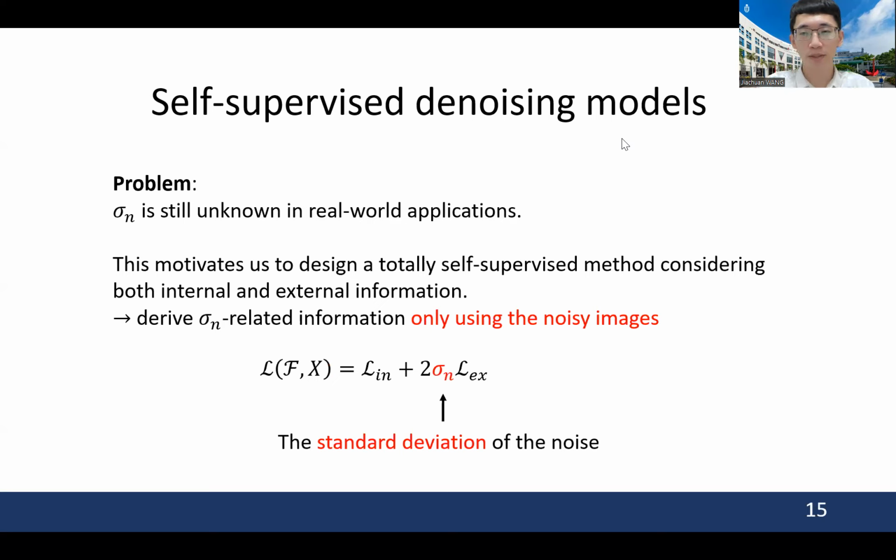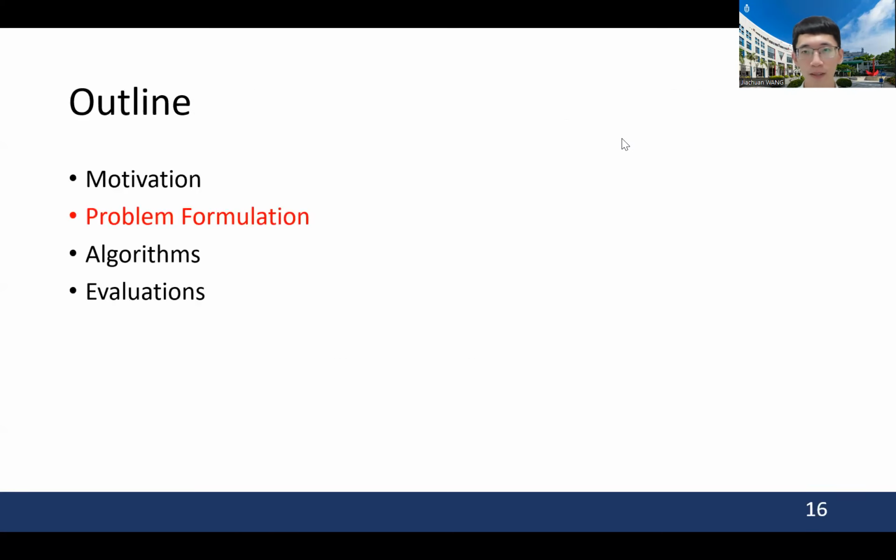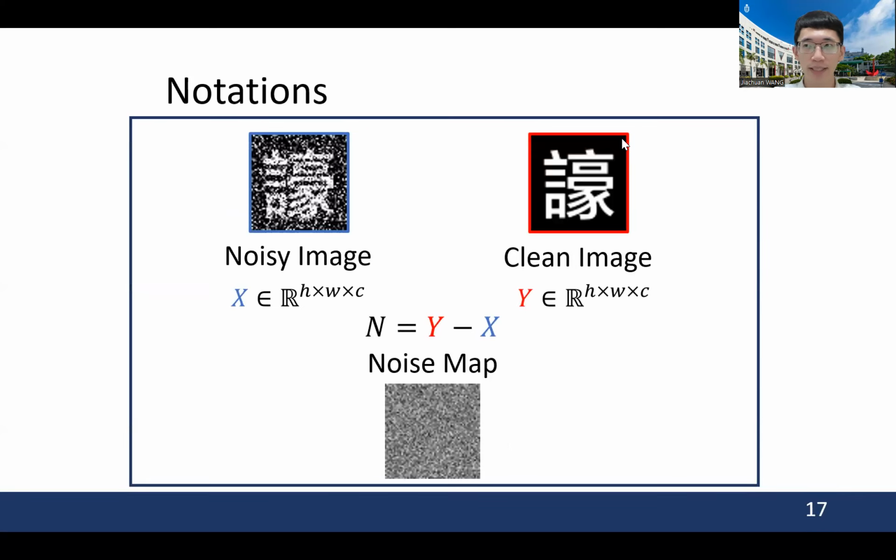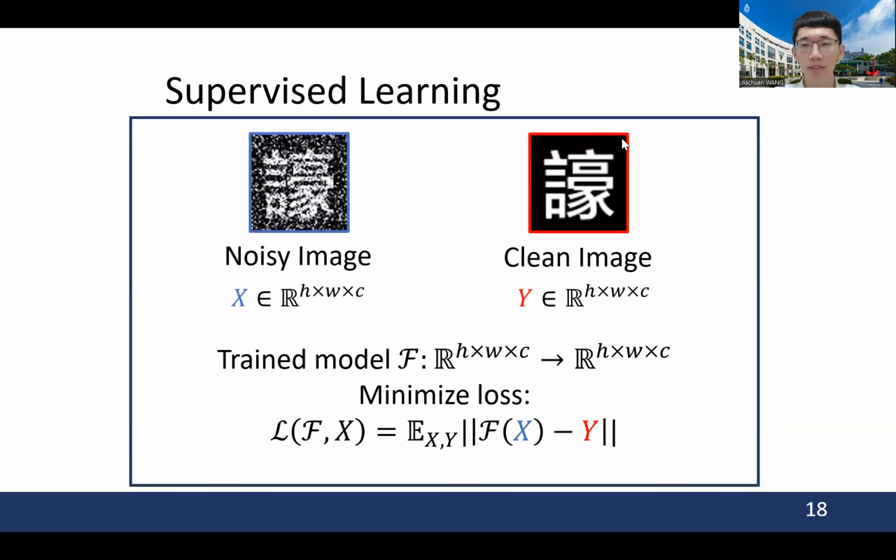We derive sigma-related information only using the noisy images. Here is the problem formulation. We define the noisy images as X and the clean images as Y. The noise map underlying Y is denoted as N. Supervised learning minimizes a loss between denoising output F(X) and the clean image Y.